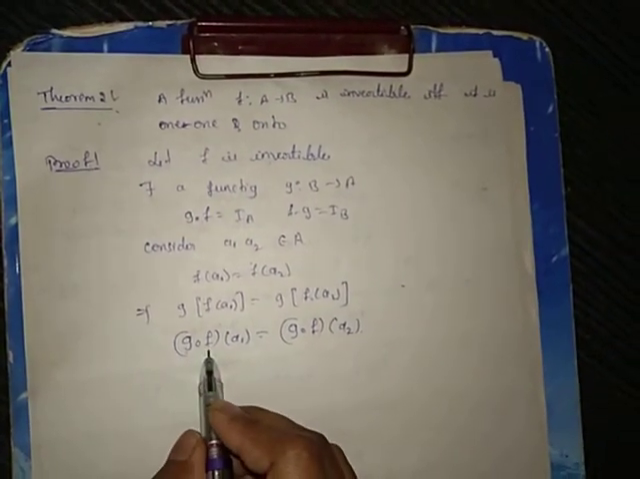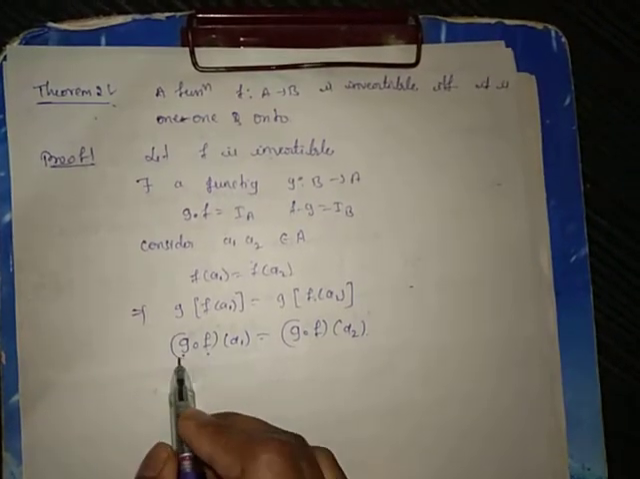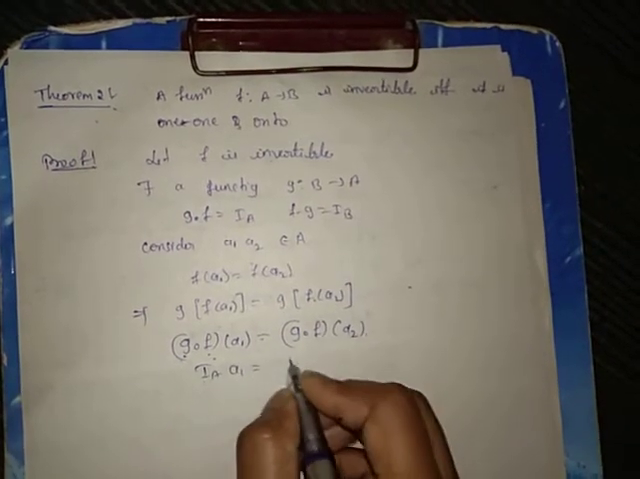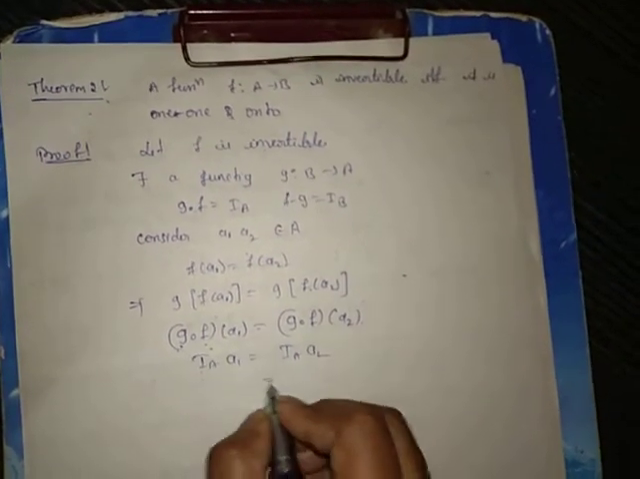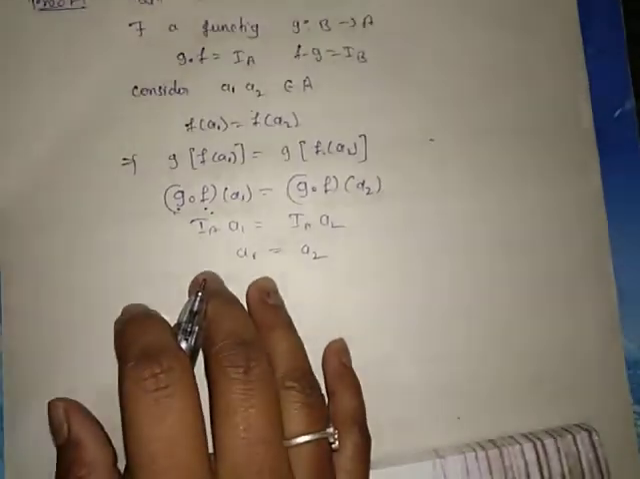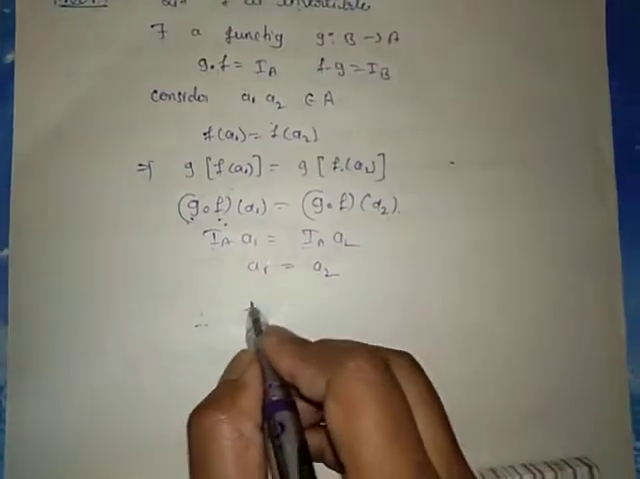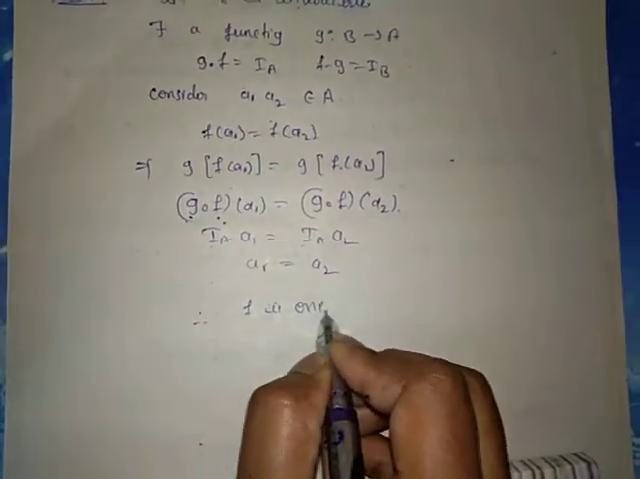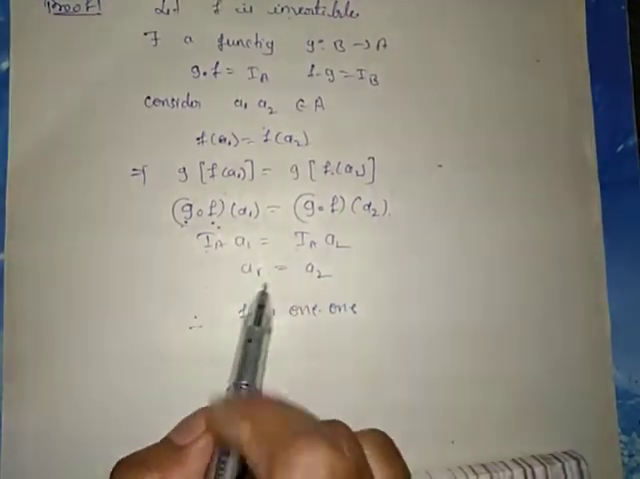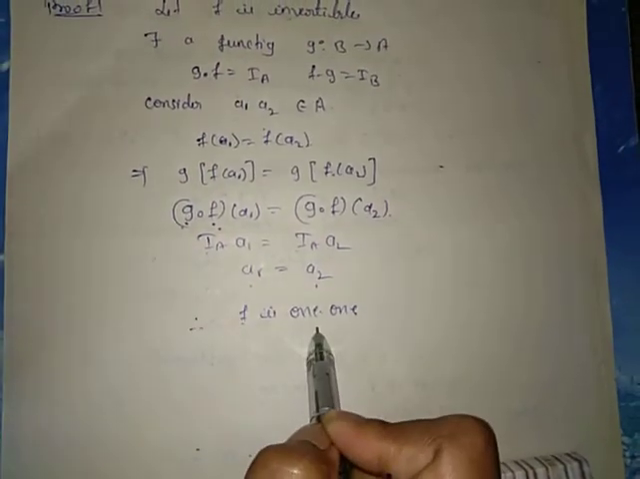We know that g dot f is an identity function. g dot f is I_A. So I_A of a1 equals I_A of a2. That is, a1 equals a2. Therefore, f is 1-1. f of a1 equals f of a2 implies a1 equals a2. Hence, f is 1-1.